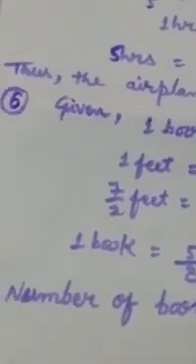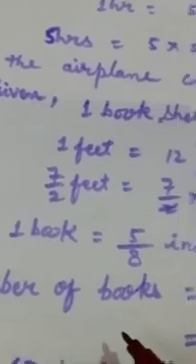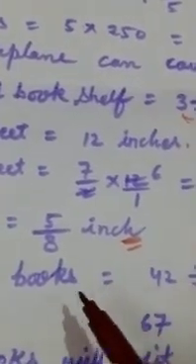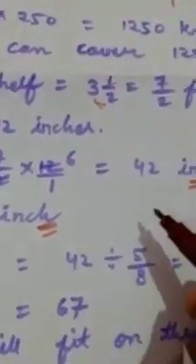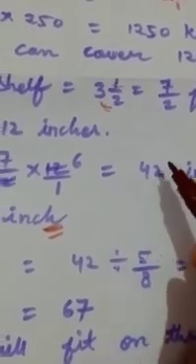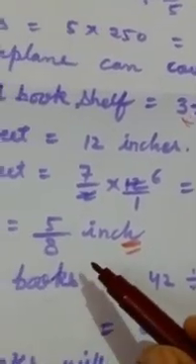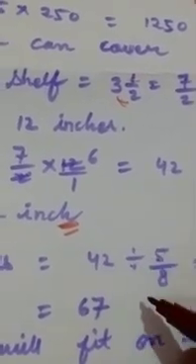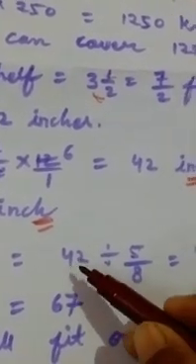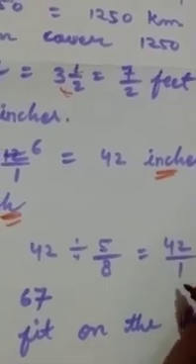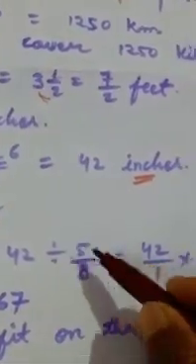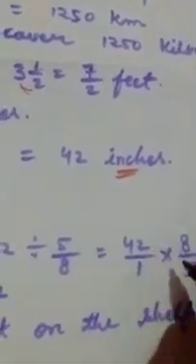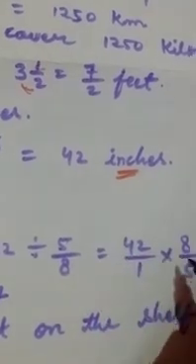Now we have to do the next operation. We have to find the number of books. You know that for finding the number of books, we have to divide the total by the one part. That is 42 divided by 5 by 8. Here we have to take denominator 1, sign becomes multiply and the number becomes inverse.